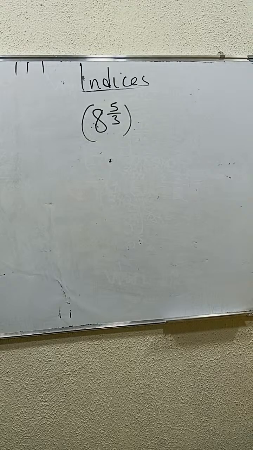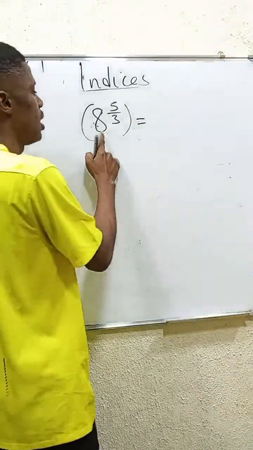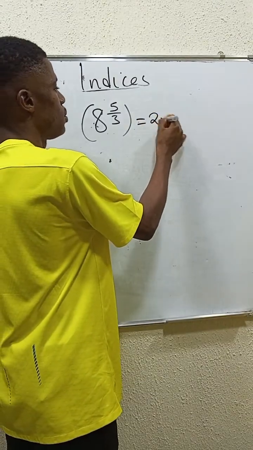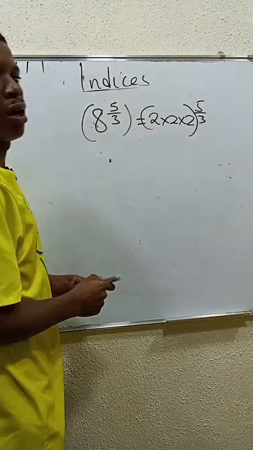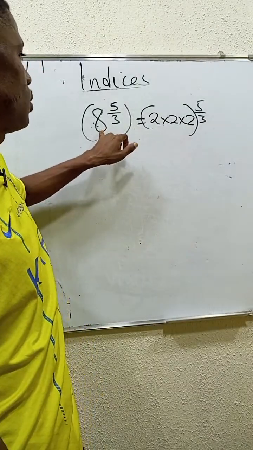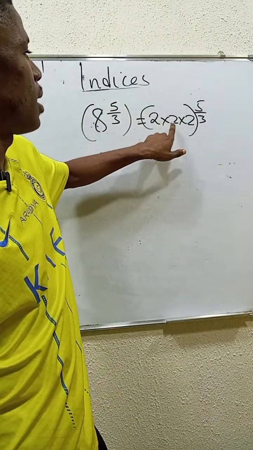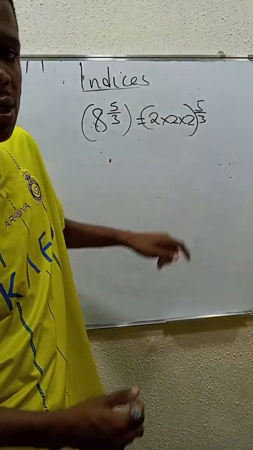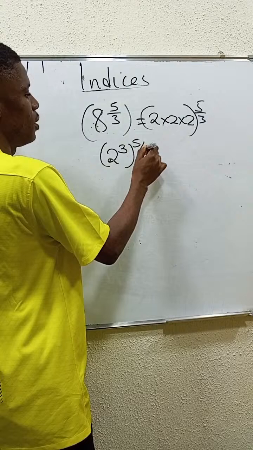Can you make a guess? What's the actual answer to this? Can you solve it? For us to solve this is actually very simple. 8 can be seen as 2 times 2 times 2. 2 times 2 is 4, 4 times 2 is 8, so 8 is the same, and the power of 5 over 3 still remains. 2 times 2 is 2 squared, times another 2 is 2 cubed. So we have 2 cubed, then raised to the power of 5 over 3.